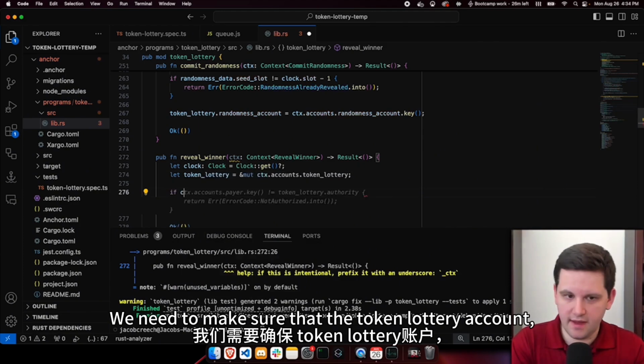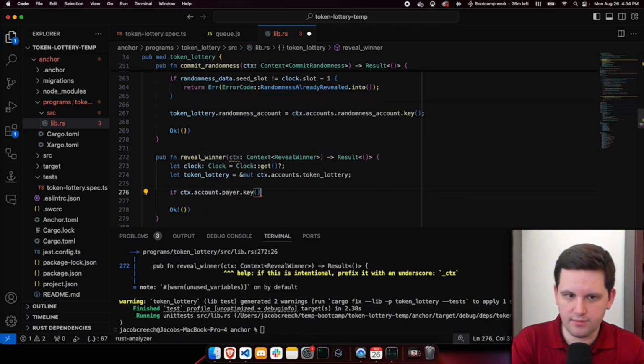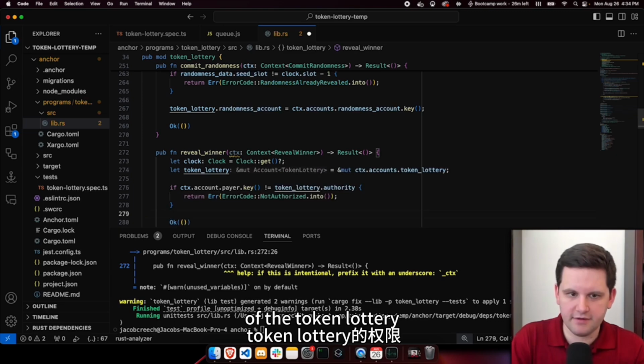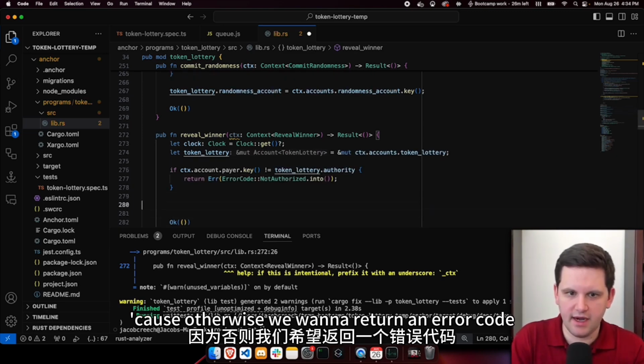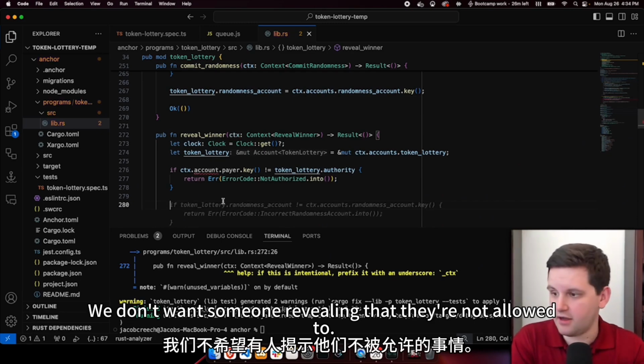We need to make sure that the token lottery account, so accounts.pair.key, that the person who is doing this or revealing it is the specific authority of the token lottery, because otherwise we want to return an error code of not authorized. We don't want someone revealing that they're not allowed to.